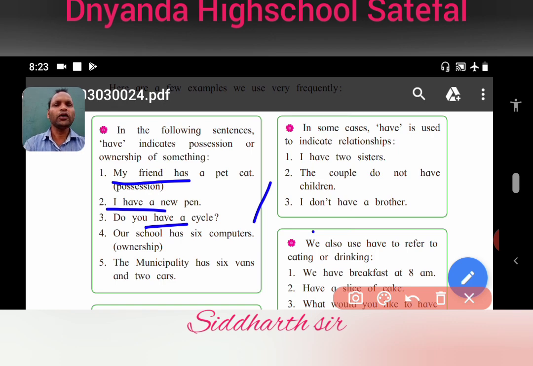So that's why we use Do you have a cycle here. Have is used like this: first person I plus have, second person plus have, and third person plural plus have.